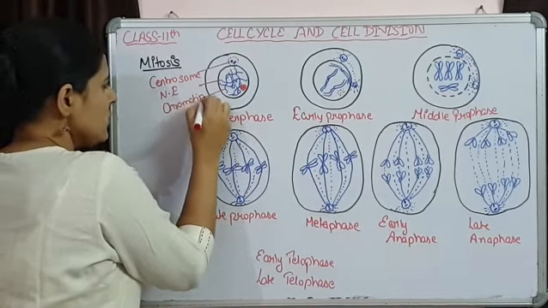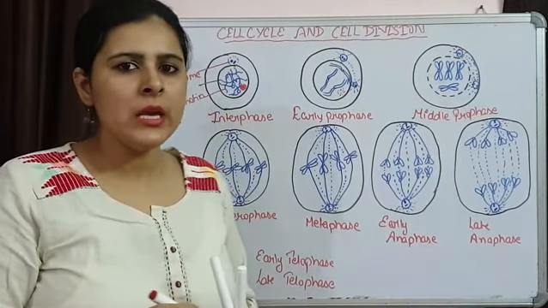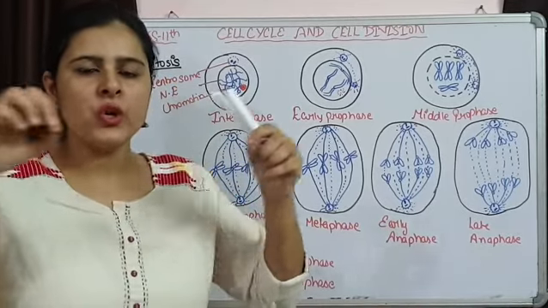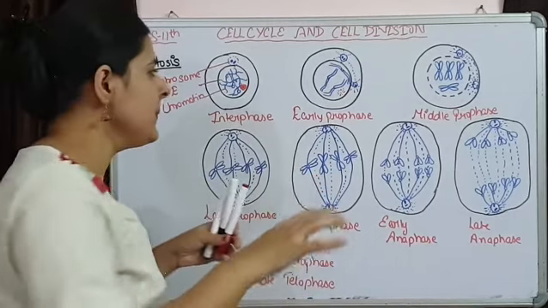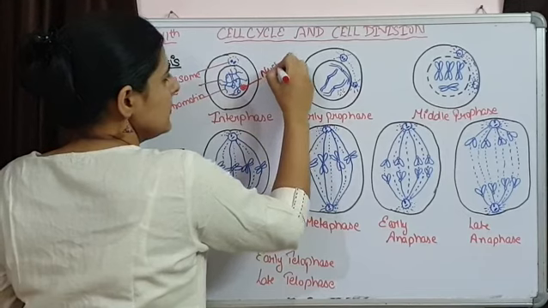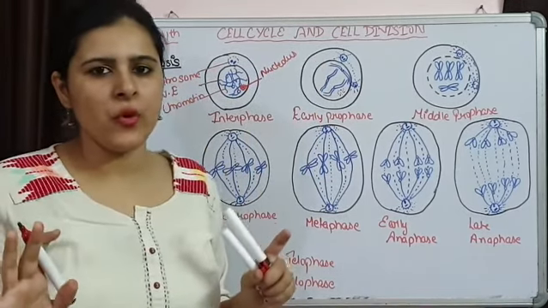We have understood in our earlier chapter the difference between chromatin and chromosome. So here in interphase, chromatin fibers are present which are open, in a highly extended form, very thin, and this red one is the nucleolus. So all these structures are present in intact form.